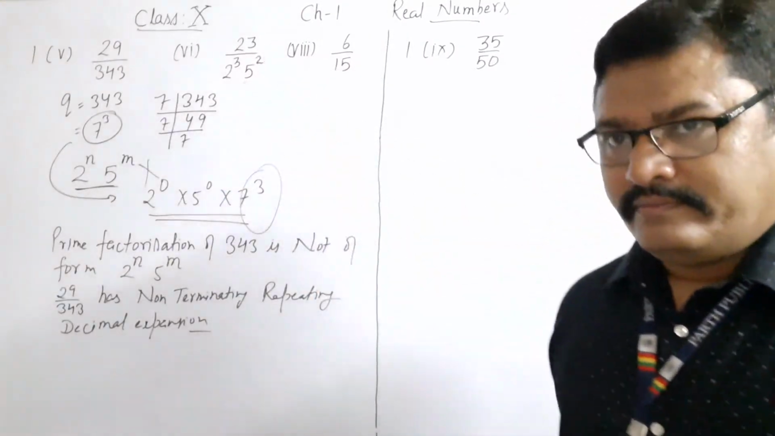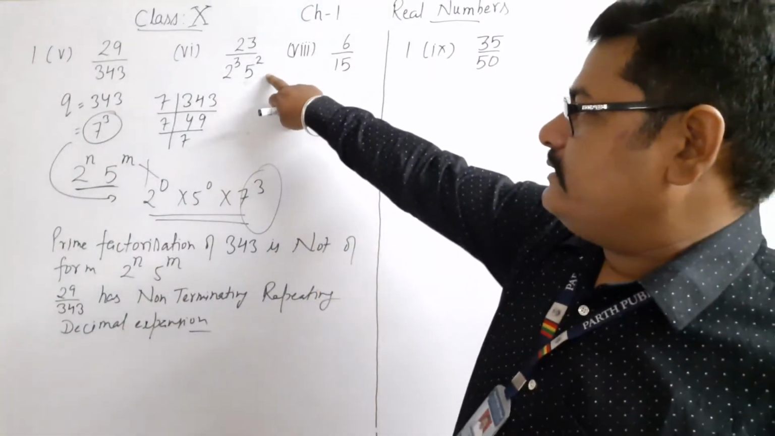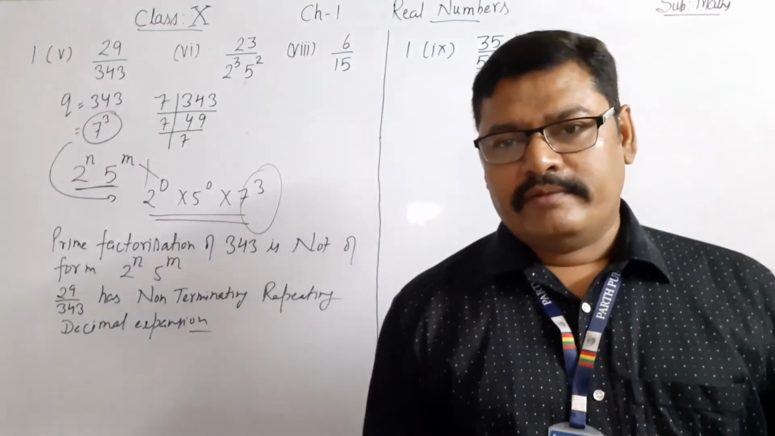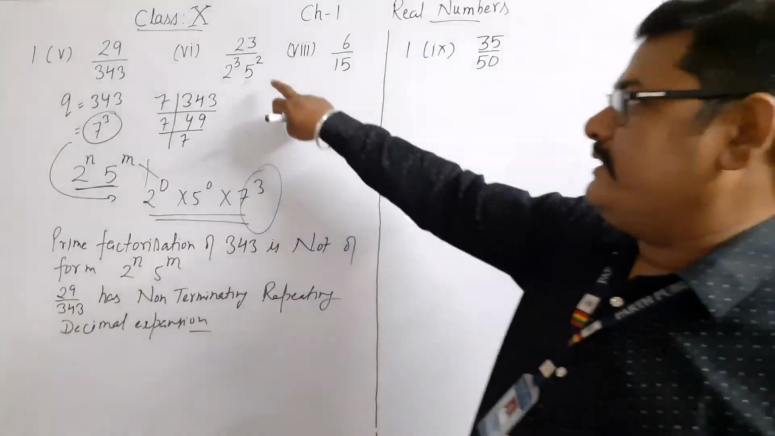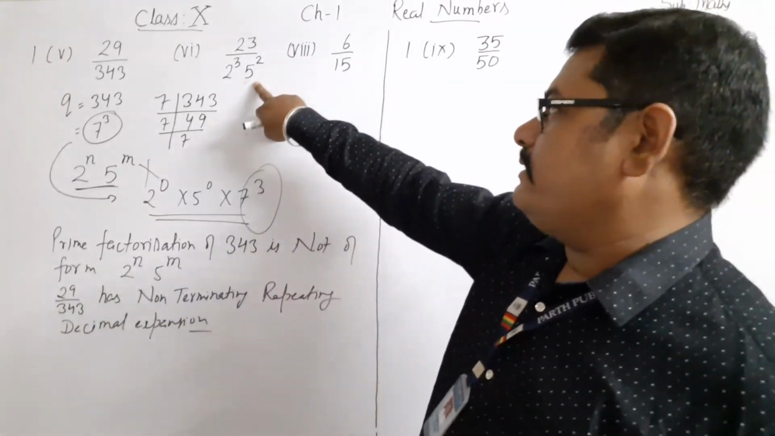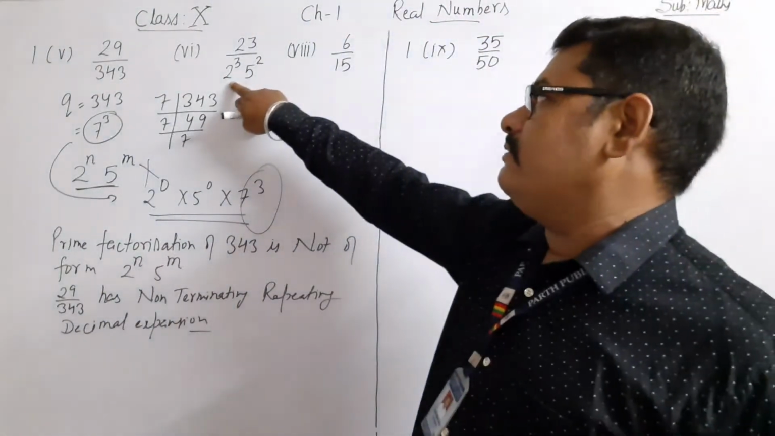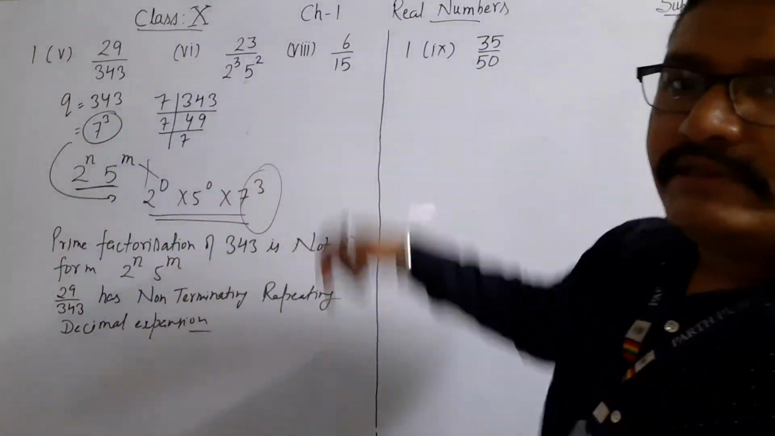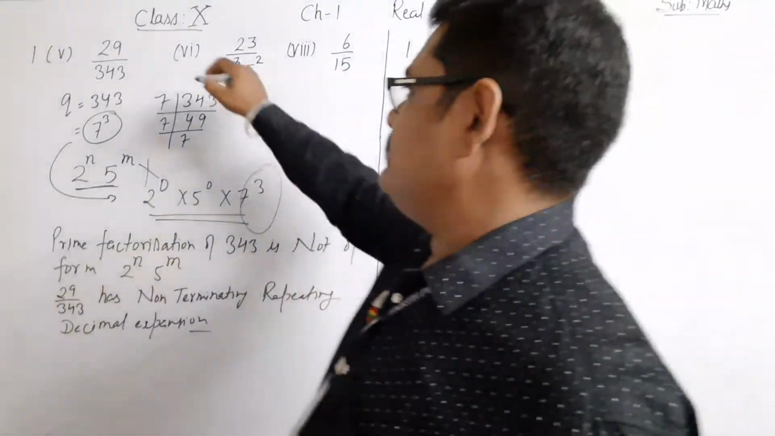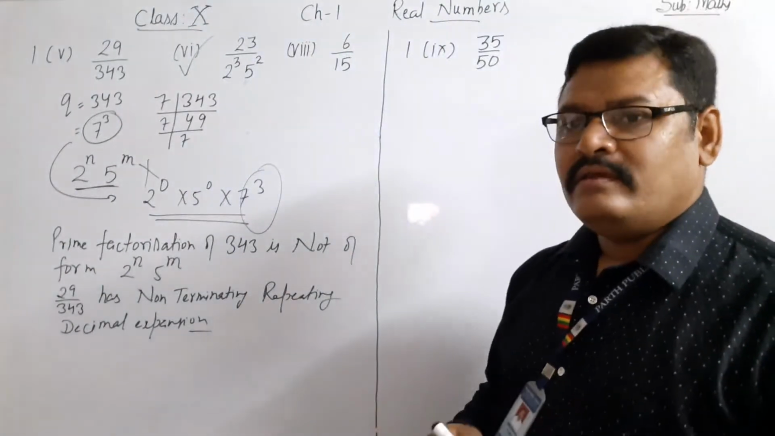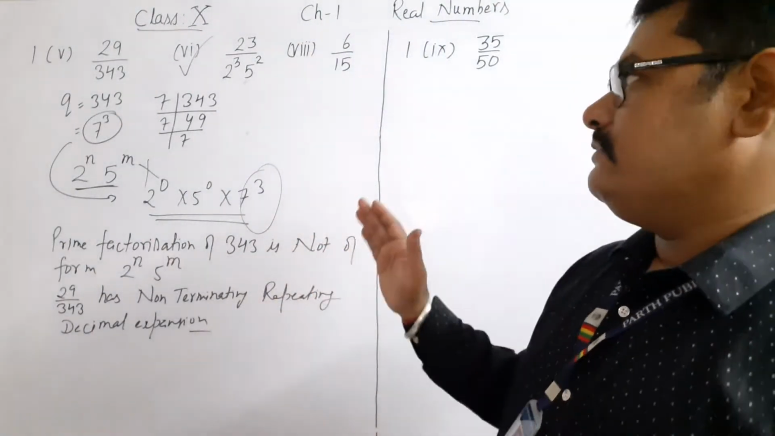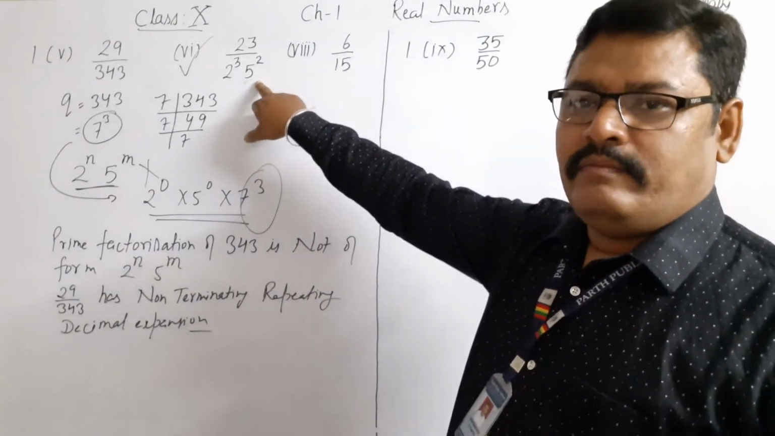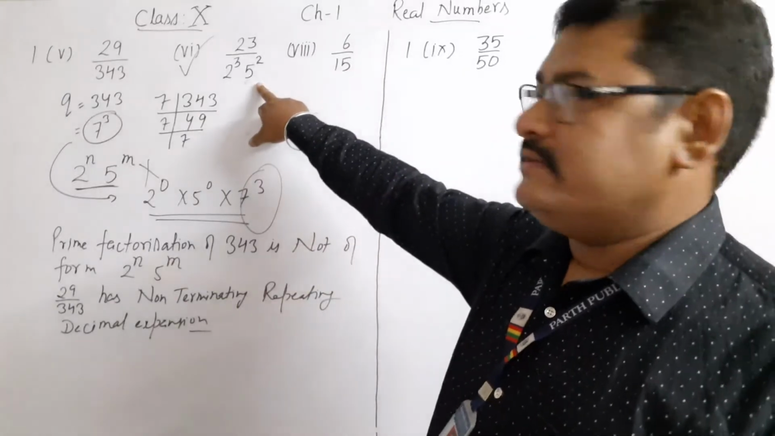Question number 6. Can you say this decimal expansion is terminating or non-terminating? In the question, it is evident that the denominator is of the form 2 raised to power n into 5 raised to power m, where n is 3 and m is equal to 2. Therefore, it has a terminating decimal expansion. This is an example of one kind in which we need not factorize the denominator because it has been given as factorized.